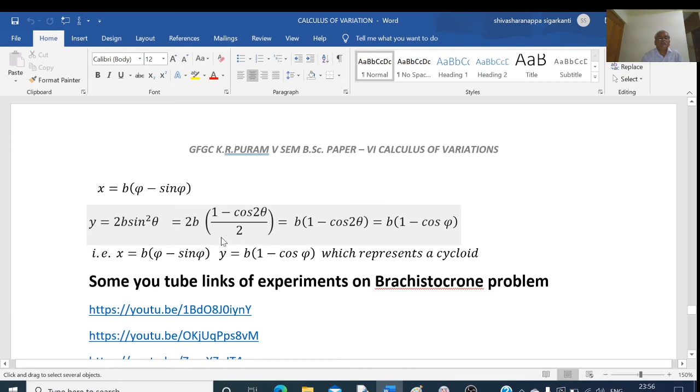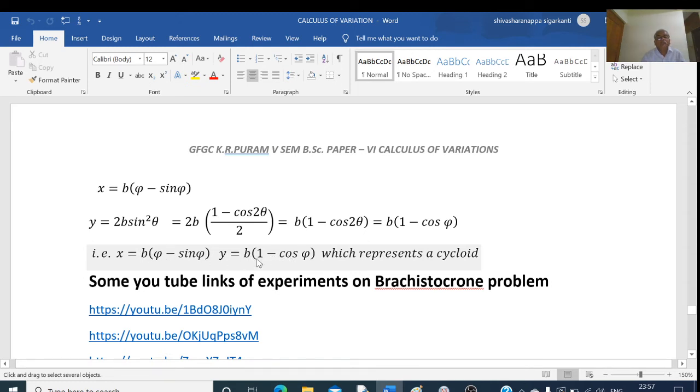Again 2 gets cancelled here. Then we write this is equal to b into 1 minus cos 2 theta, that is equal to b into 1 minus cos pi. So x is equal to b into pi minus sin pi and y equal to b into 1 minus cos pi.